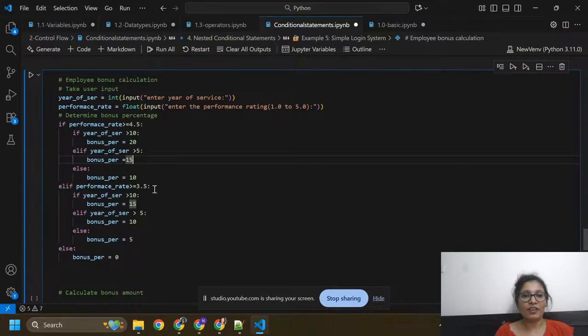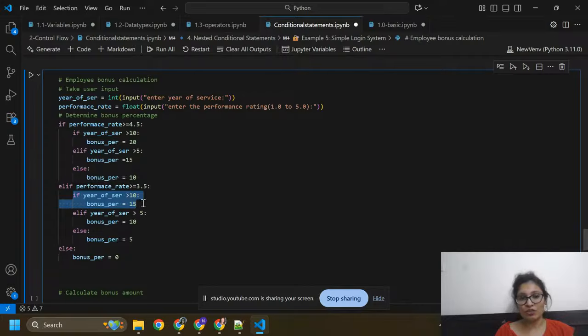Otherwise, if this condition does not match, then it will execute this condition, performance rate is greater than equals to 3.5. Here first of all I need to check if performance rate is greater than equals to 3.5. No, so we need to skip the whole if condition. Now I move here, and here I'm going to check if year of service is greater than 10, then bonus equals to 15%.